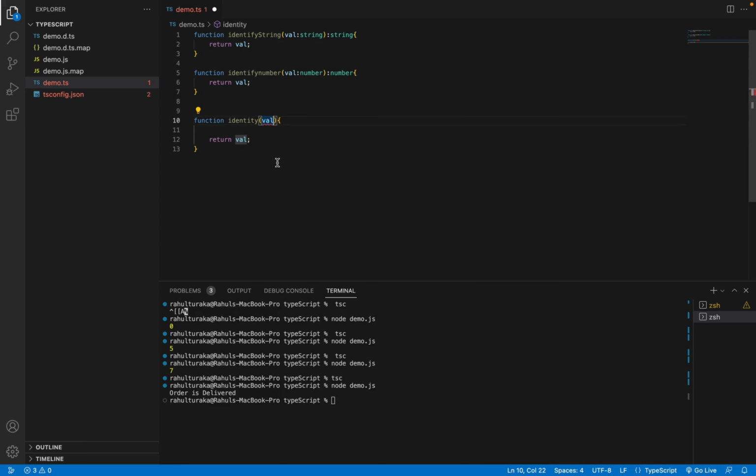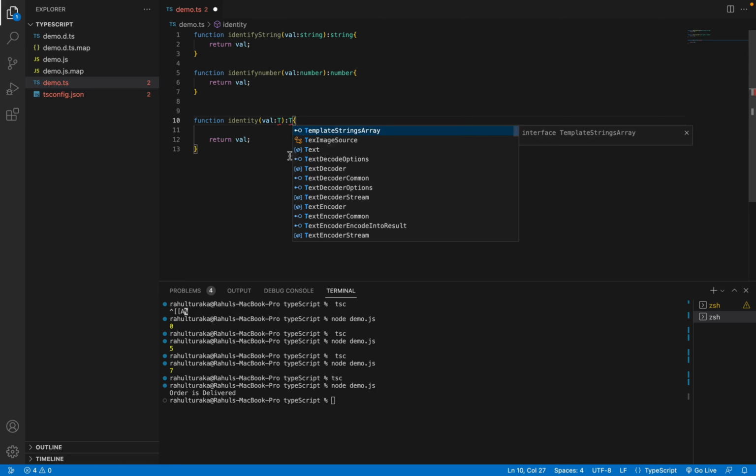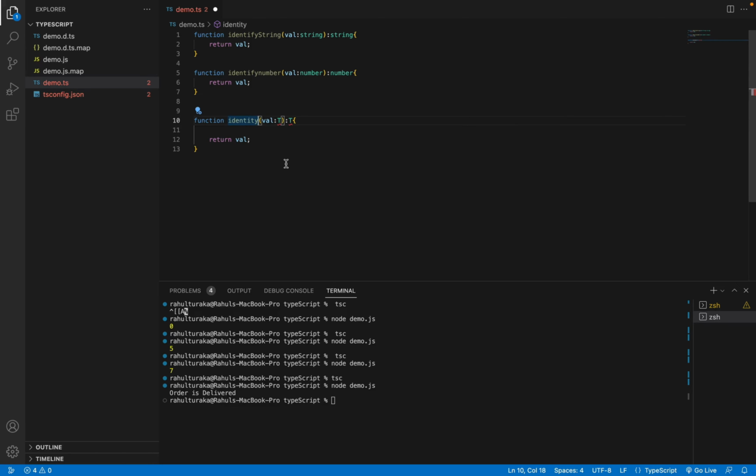So before that, I need to give a generic type parameter. The syntax is like this. So what is this? This is all about generic type. What does this mean? This generic type parameter represents any type that will be passed to the function later. Whatever we pass will be considered as the parameter, and even the return type also, so whatever the logged value is here, that will be considered here.